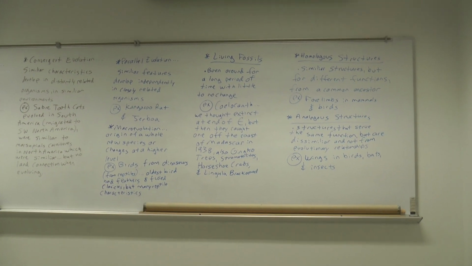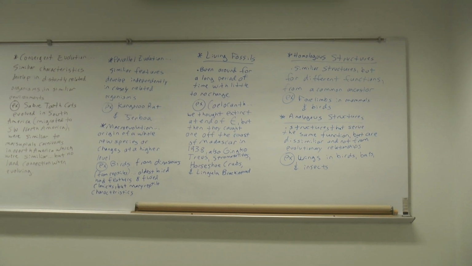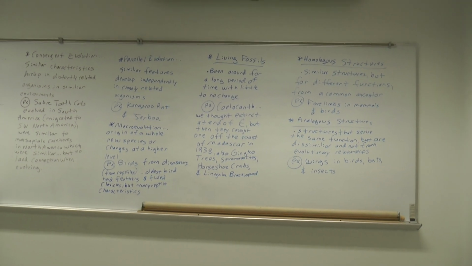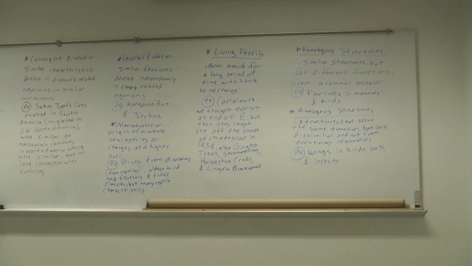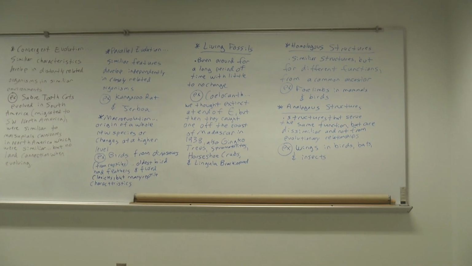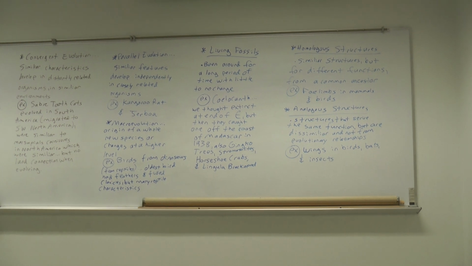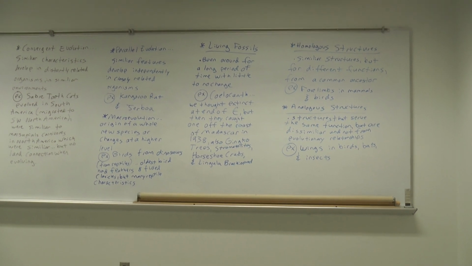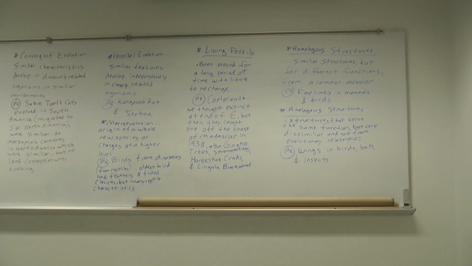Stromatolites are basically algal mats, and they're not advanced creatures. They're basically single-celled organisms, but they build up these algal mats, and they can get preserved in the rock record. Stromatolites have been around for the past 3.5 billion years, and guess what? They're still here. We have living stromatolites in Sharks Bay, Australia.